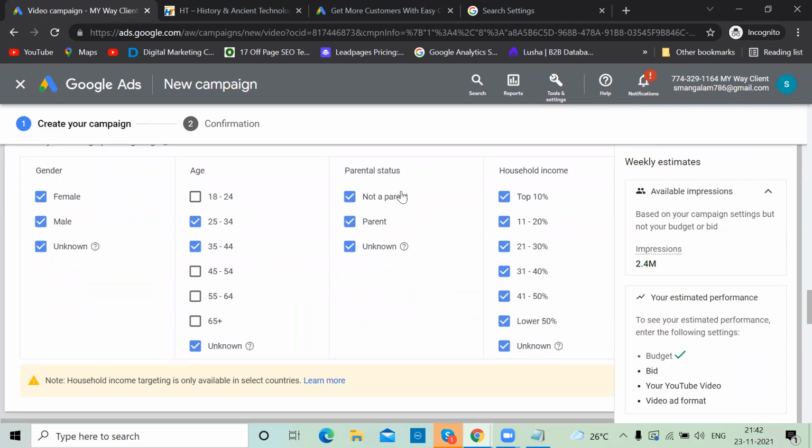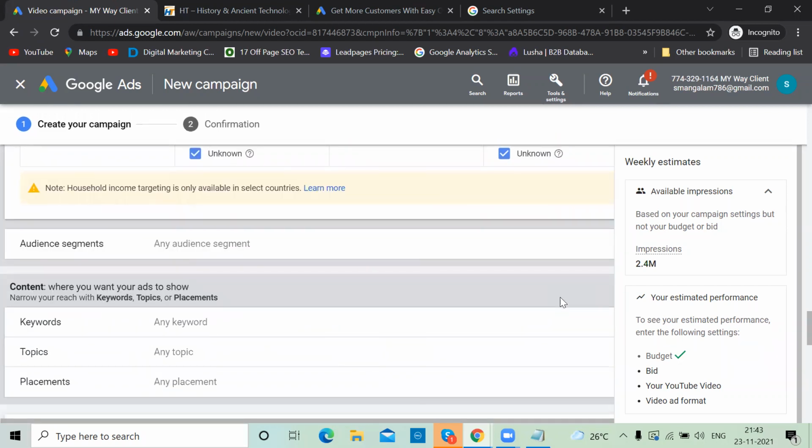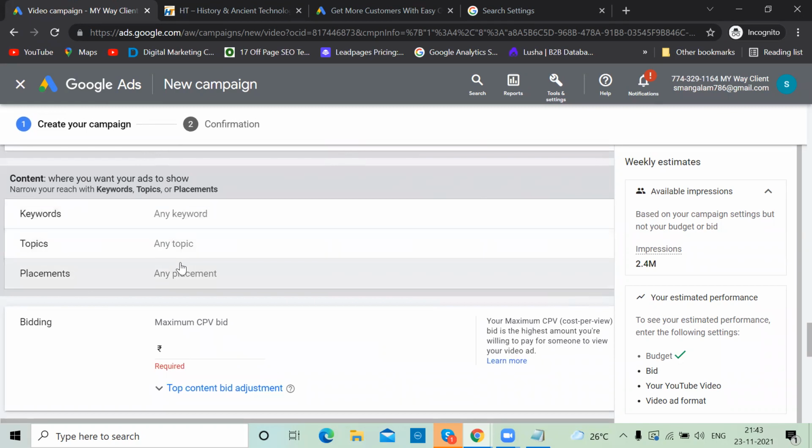Now you want to target a parent or non-parent. It's up to you, both are fine. Based on her video content, you should understand. Based on her content, I can say that parents will better understand and they will encourage this kind of thing more than a non-parent. And this is nothing but income level. Now, I don't want to filter anything, but while you're doing it, I'm telling you, in this video, I'm not filtering it.